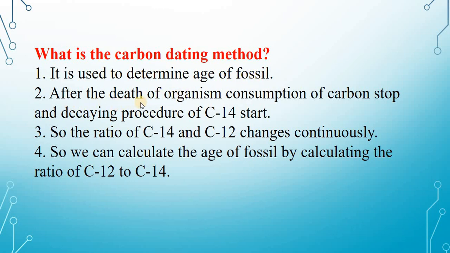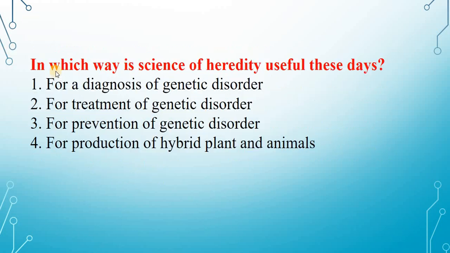After the death of an organism, consumption of carbon stops and the decaying procedure of C14 starts. So the ratio of C14 and C12 changes continuously. So we can calculate the age of a fossil by calculating the ratio of C12 to C14.